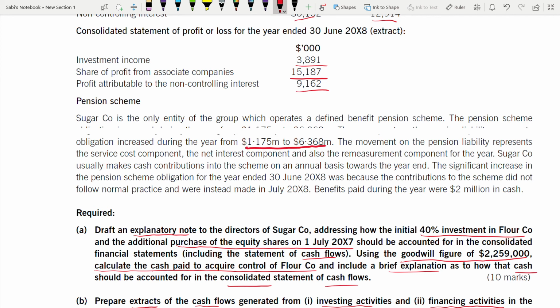Okay, obligation. The movement on the pension liability represents the service cost component, net interest component, and also the remeasurement component for the year. Sugar also makes cash contributions into the scheme on an annual basis towards the year end, and the significant increase in pension scheme obligation for the year is because the contributions to the scheme did not follow normal practice and were instead made on 1st of July 2008. Benefits paid during the year were 2 million in cash.